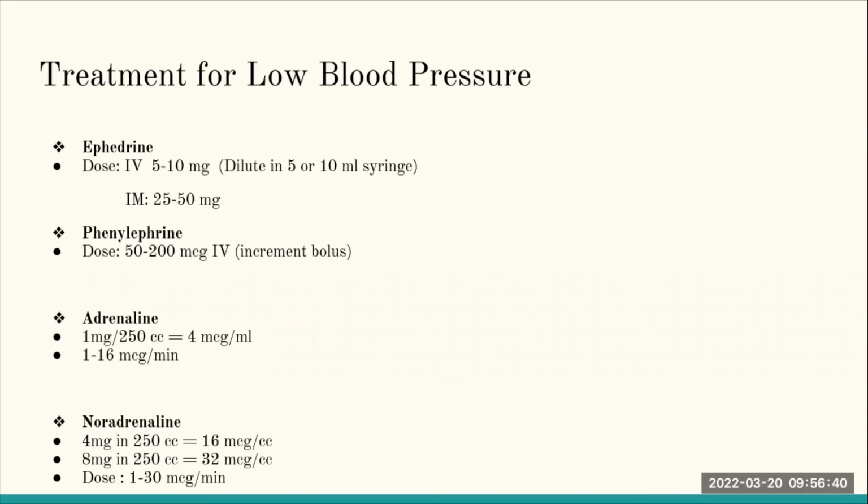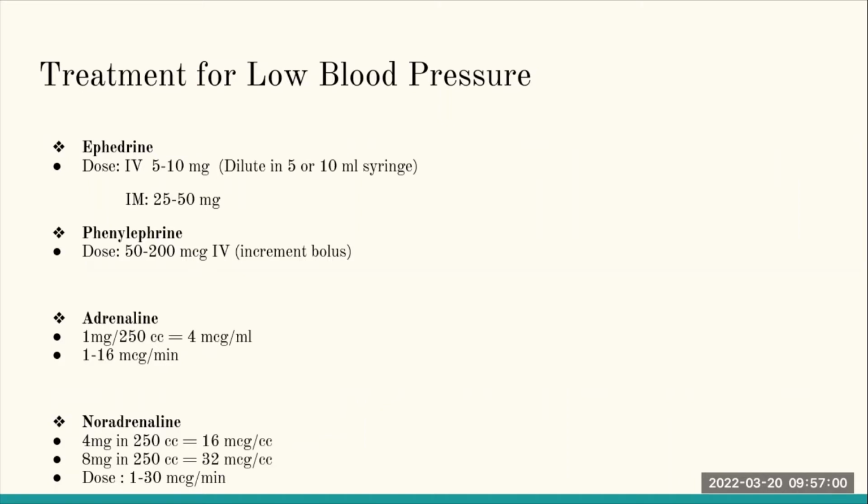Patients can also receive 25 to 50 milligrams. So you can actually give 25 milligrams IM, and then you can give boluses of 5 to 10 milligrams IV. So you also have neosynephrine, or phenylephrine. You can give 50 to 200 mics IV incremental bolus.